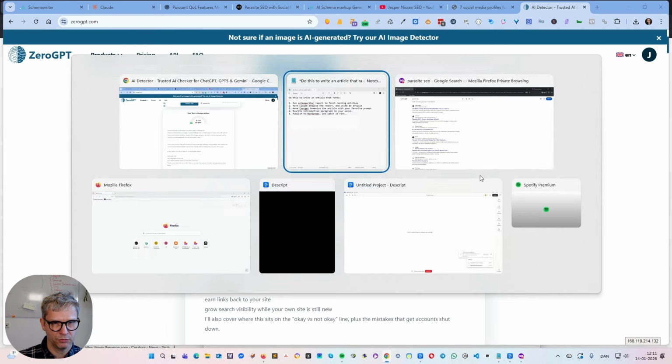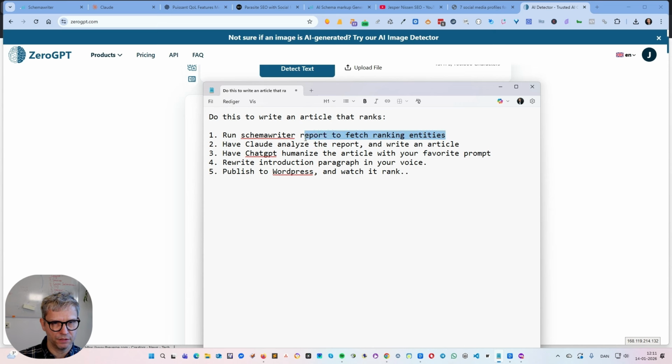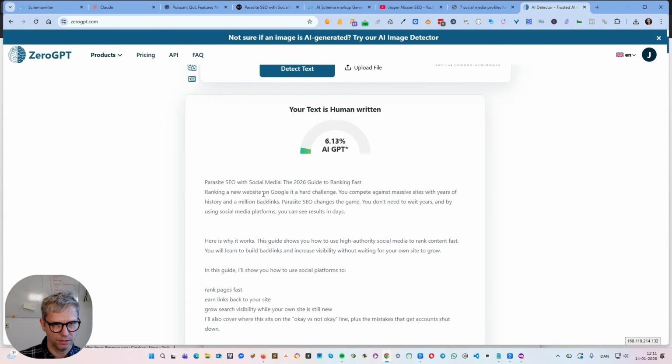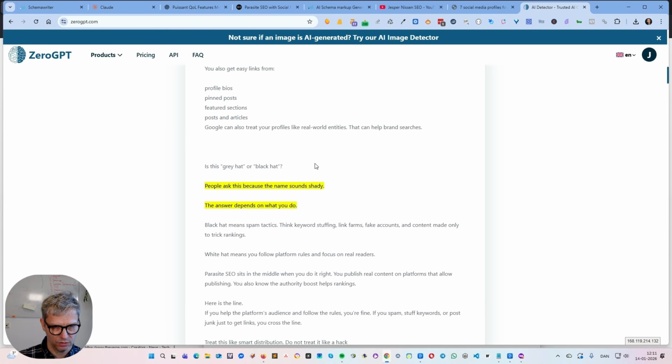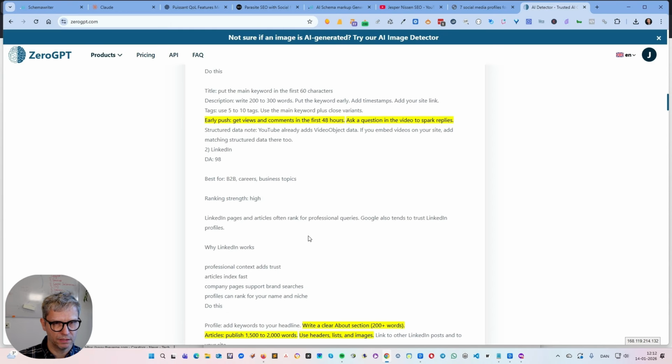That's just by doing these steps: the entity fetching here, the Claude writing, the ChatGPT rewriting with the humanization prompts, the rewriting of the introduction, and publishing. So that's when we arrive at this. And if I did want to get it to 0, I could have edited these lines with the yellow background, but I didn't do that. So I was pleased with the results.